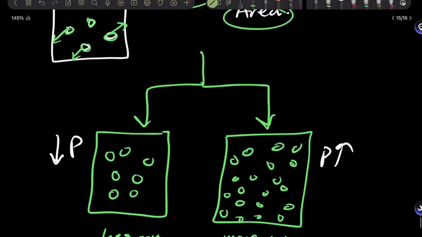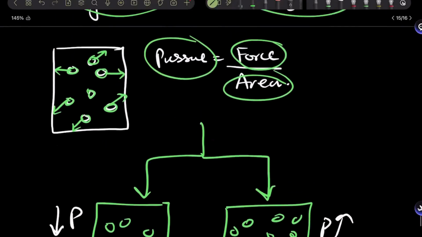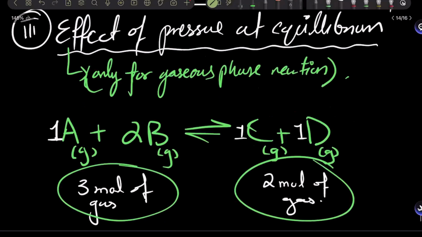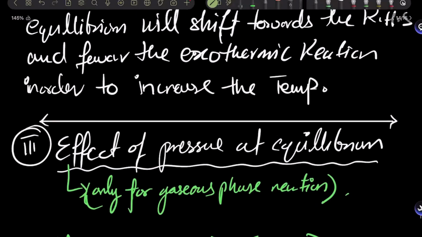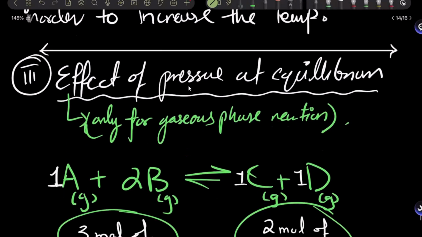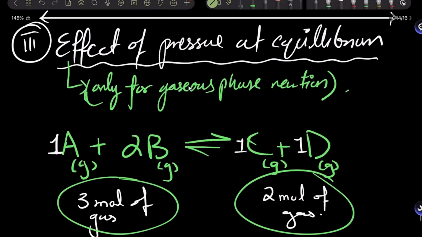Now, in order to decrease this pressure, what should equilibrium do? Should it form more moles of gas or should it form less moles of gas inside the container in order to decrease pressure? Less. And if you had a container at low pressure at equilibrium and you wanted to increase the pressure, what would equilibrium do in order to increase pressure? Would it produce more gas molecules or less gas molecules? More. More gas molecules, right?